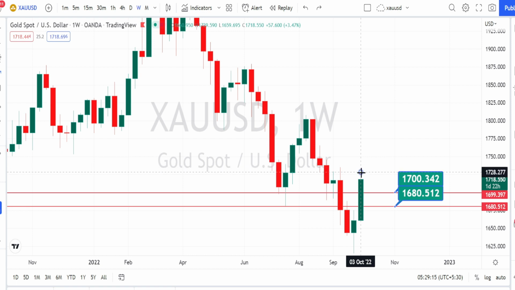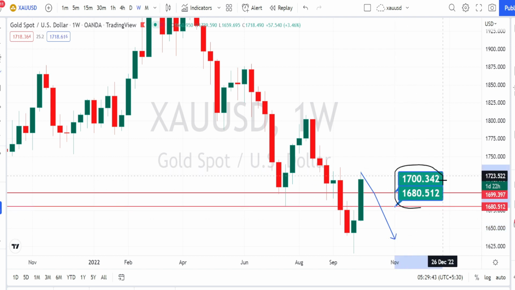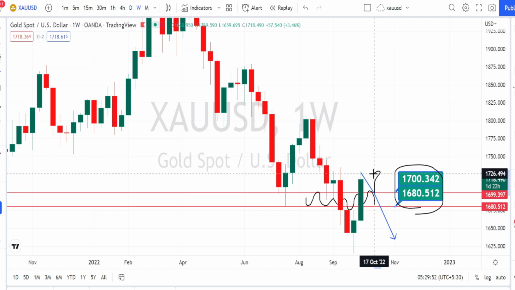So on the other side, when the price action tries to bounce back on the bearish side, this whole area will be acting as a support zone, preventing the price from falling further on the bearish side trend. So for now, as long as the price action is trading above this support zone, the current trend of the price action in weekly time frame is also on a bullish trend, or we can expect the bullish side retracement to continue in weekly time frame.